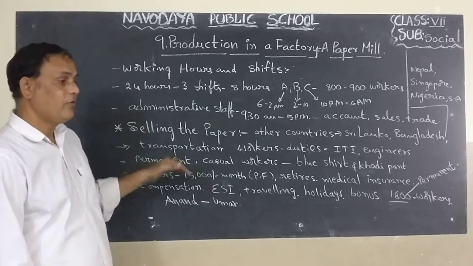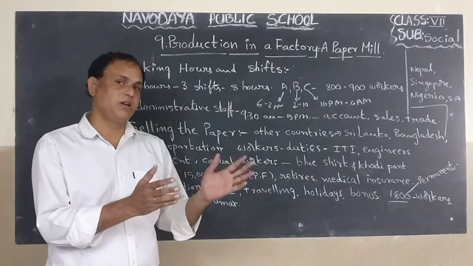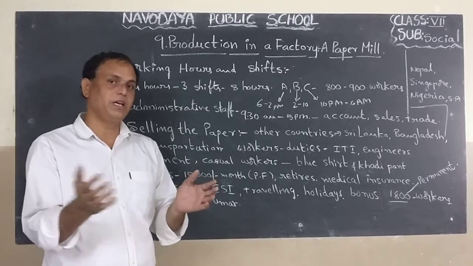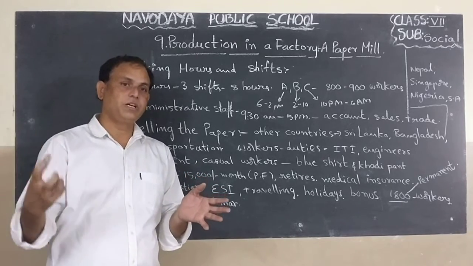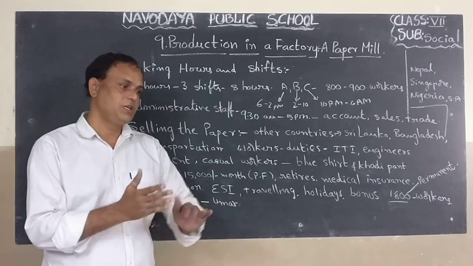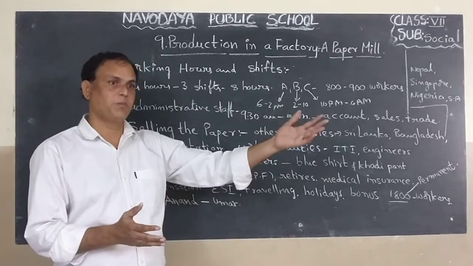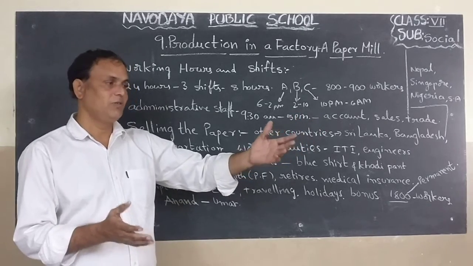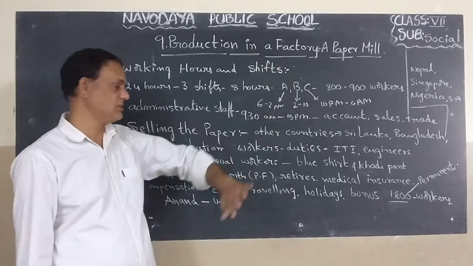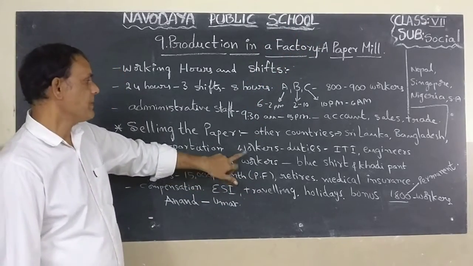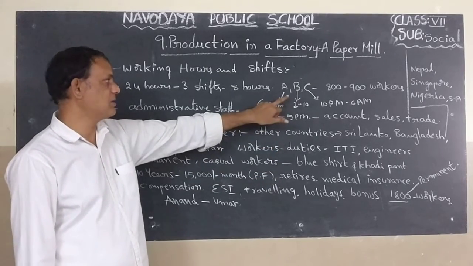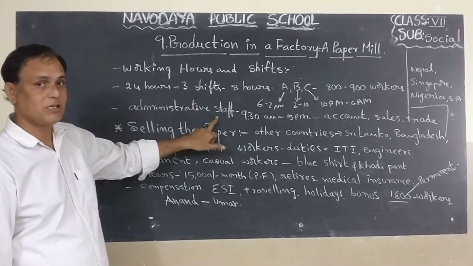Okay. Next one, transportation. Here we have developed transportation: roadways, railways, even waterways. So that's why it is easy to bring the cut trees by lorries. After finishing the paper, it is easy to send it from one place to another through transportation, not only within our country but also we are exporting to other countries through waterways. Okay, children. So next one, workers' duties. I said what are the timings of the workers? Some are shift-wise duties, some are general duties. Okay, children.